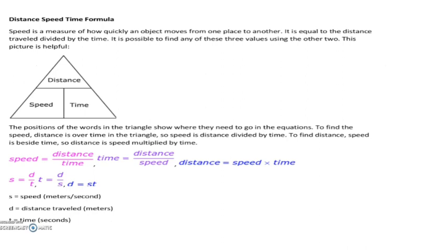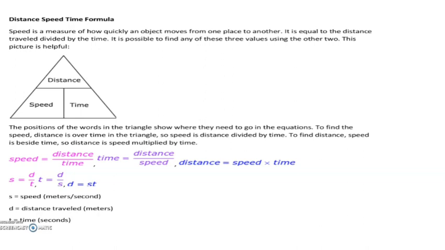The next equation is the distance, speed and time formula. Here we are going to discuss how distance, speed and time are related, and how we can study this relation very fast with the help of a triangle. Speed is the measure of how quickly an object moves from one place to another. It is a scalar quantity. How quickly an object can move from one position to another is called speed. It is equal to distance by time, that is, distance traveled divided by time.